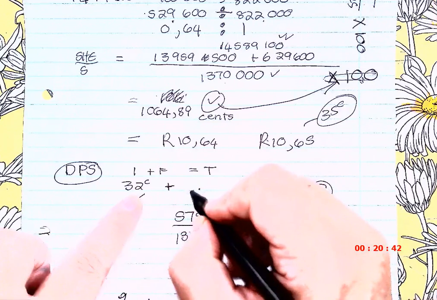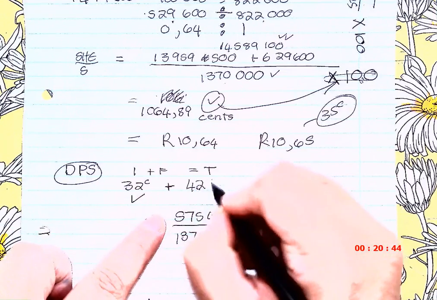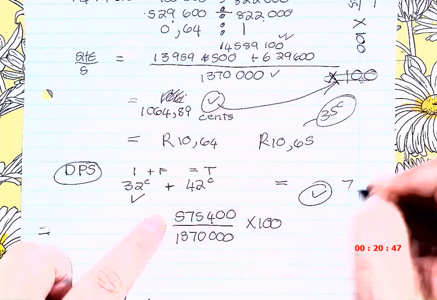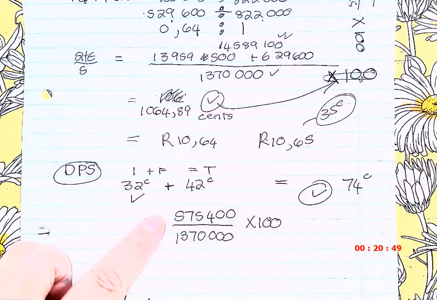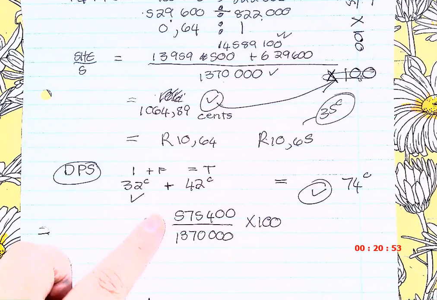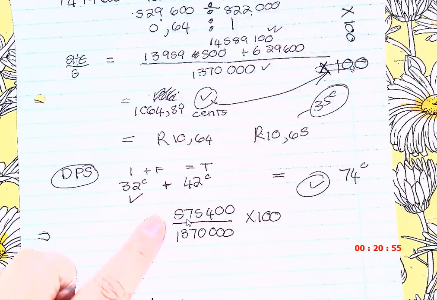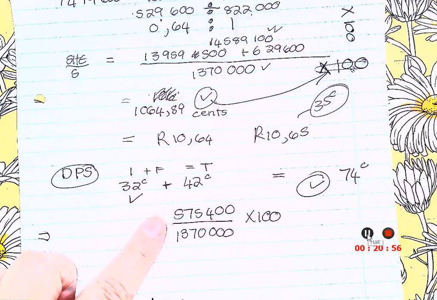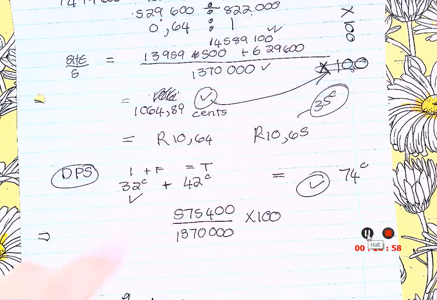42 cents. So my DPS is 74 cents. DPS stands for dividends per share.